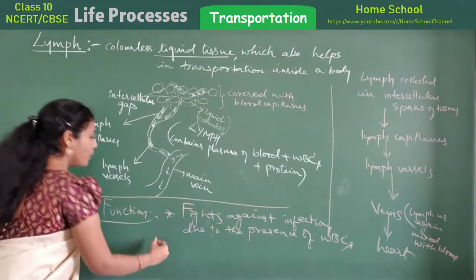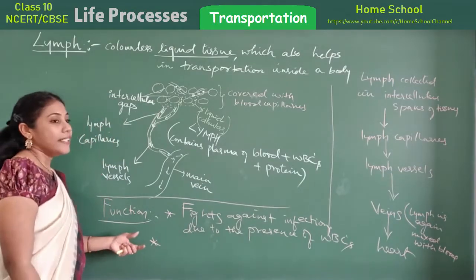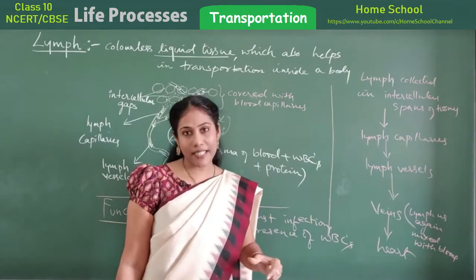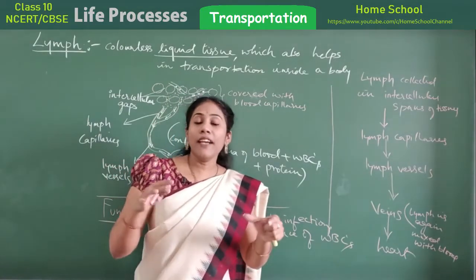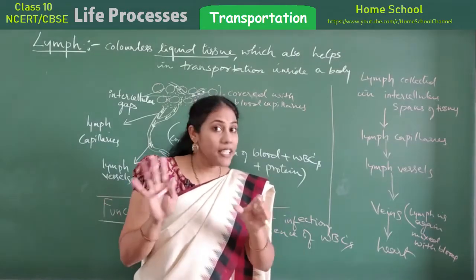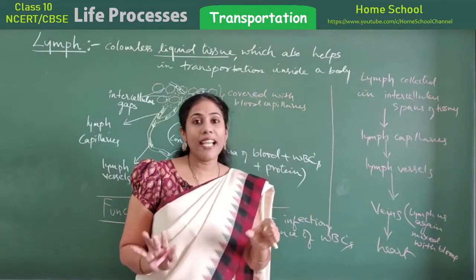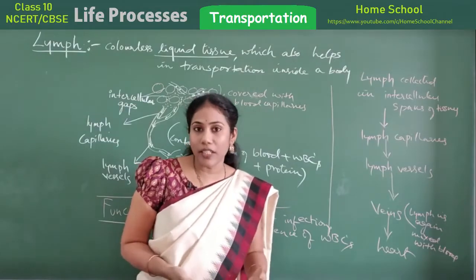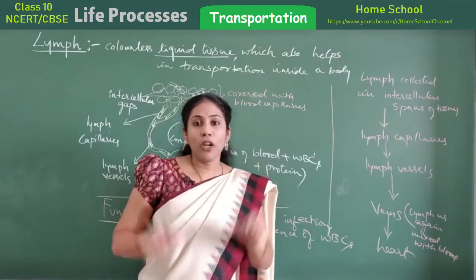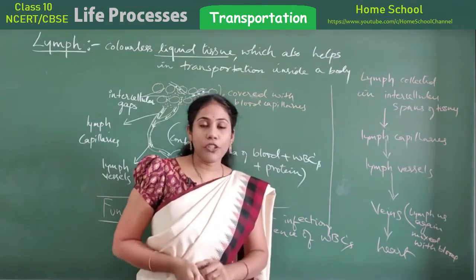And one more important thing is, it can transport digested fat from the small intestine. Right? You all have studied in digestion where fats will get digested in the small intestine. Yes or no? With the help of bile juice and pancreatic juice, fats are broken up into smaller pieces. That is what we call digestion of fats.